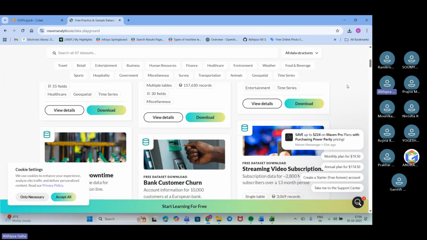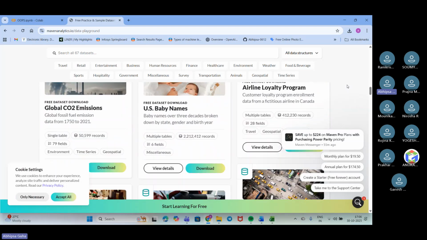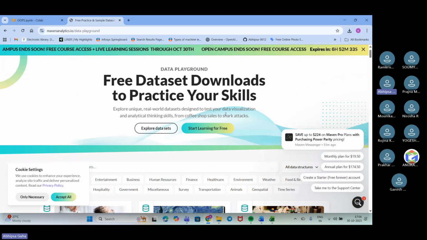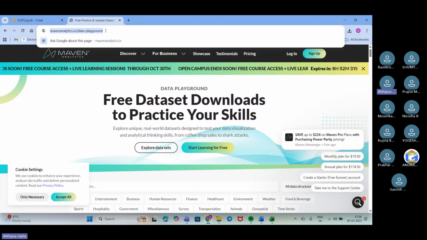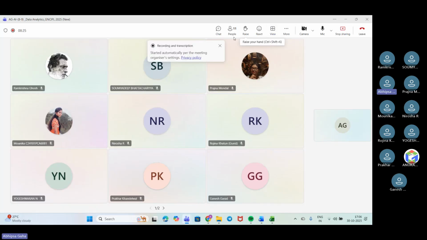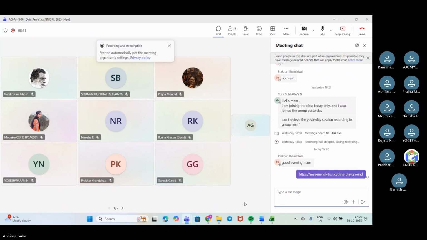Here you'll get some well-reviewed data, and also some practice data. Since we are just starting off, that's why I have taken the data from here. I can share the link also. You can download any of the data if required for further practice. Just check the chat. So hope you have received it.